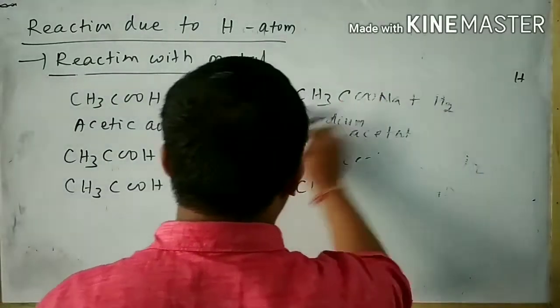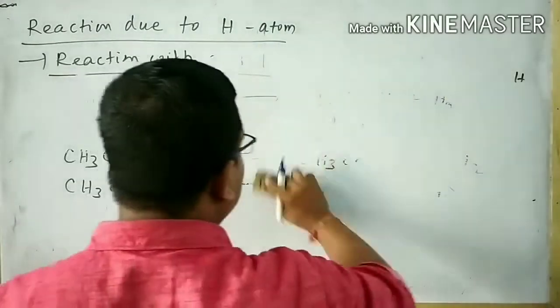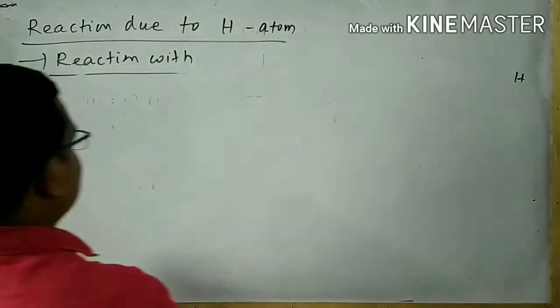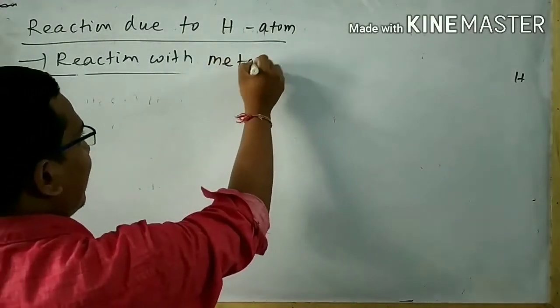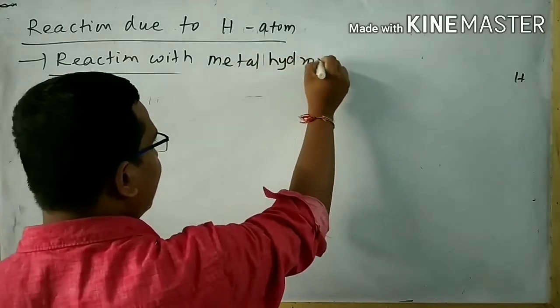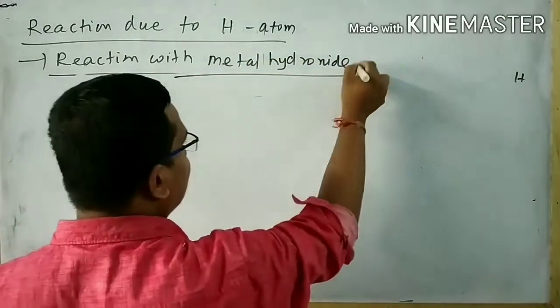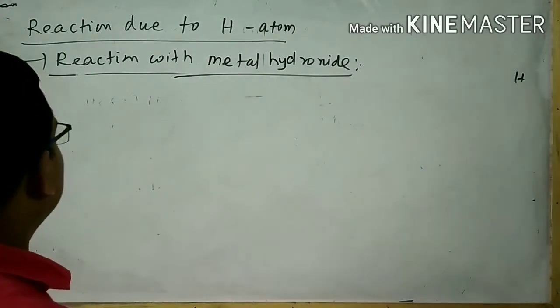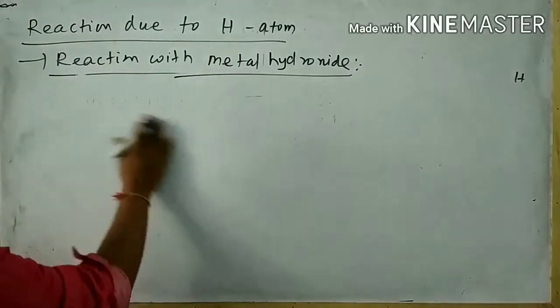Next, I will discuss the reaction with metal hydroxide. It is also a reaction indicating the reaction due to the hydrogen atom present in the carboxylic acid.